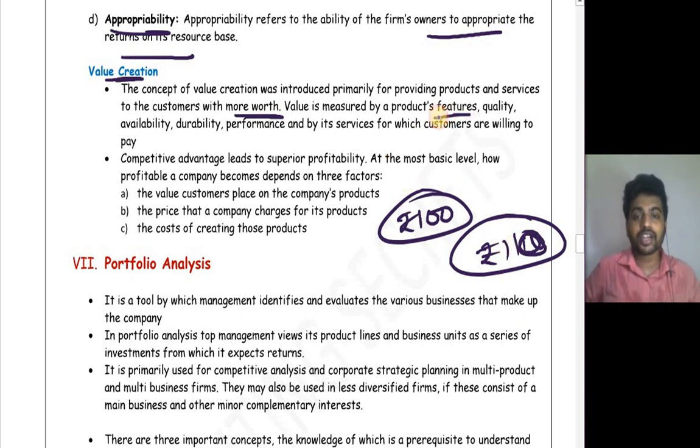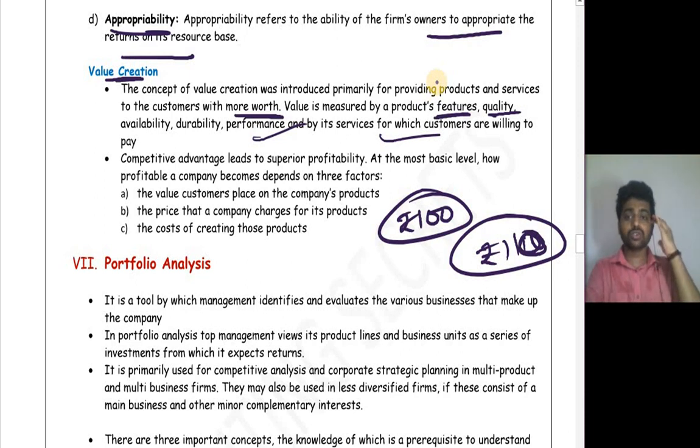Value is measured by the product's features, quality, availability, durability, performance and its service, for which customers are willing to pay. There are many ways to analyze the value of a particular product. It might be based on quality, quantity, or the service the customer expects. All this will help in understanding the value of that particular product.